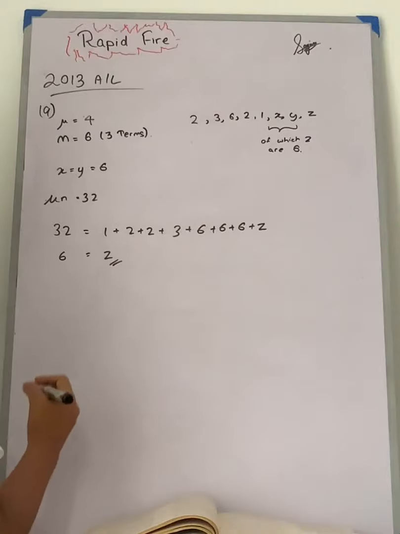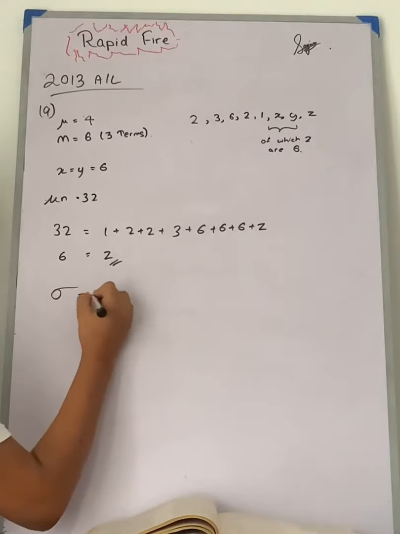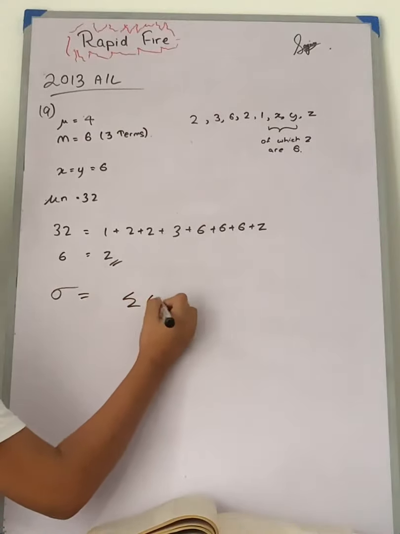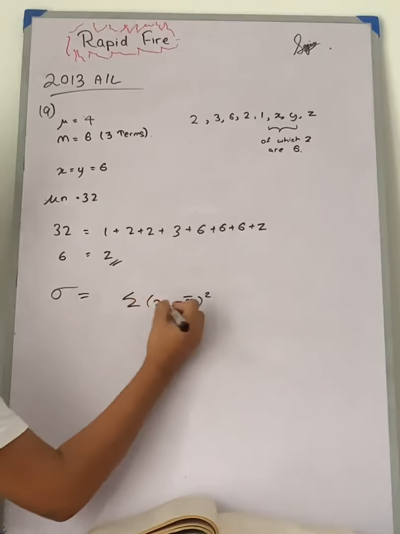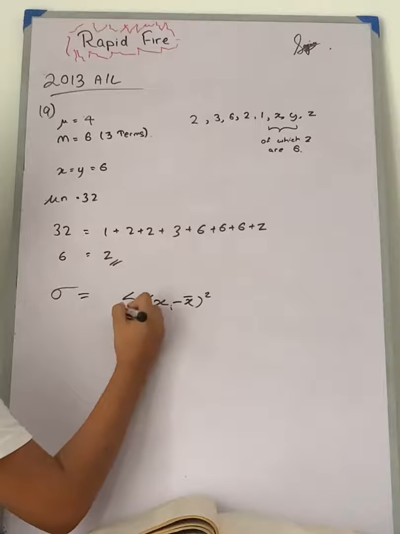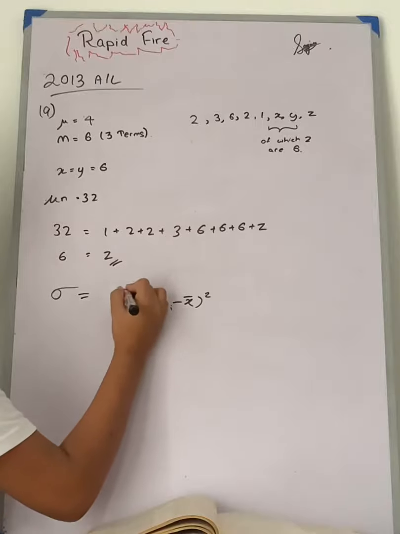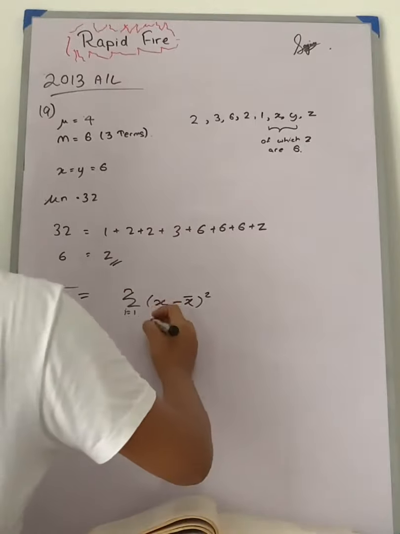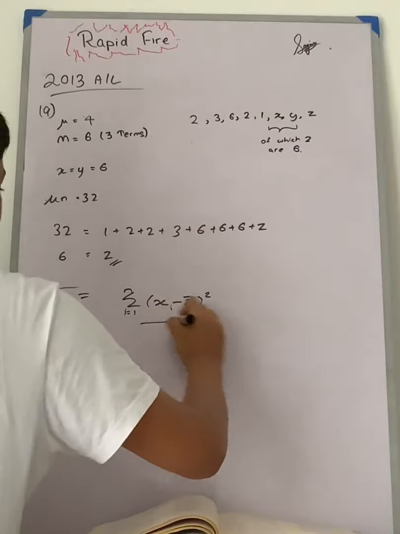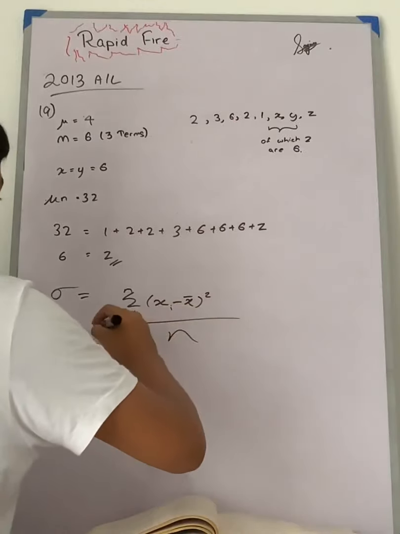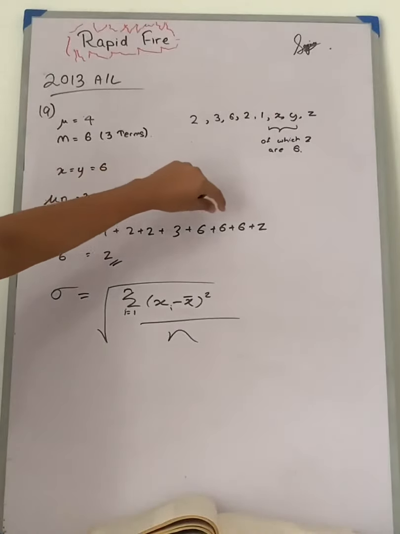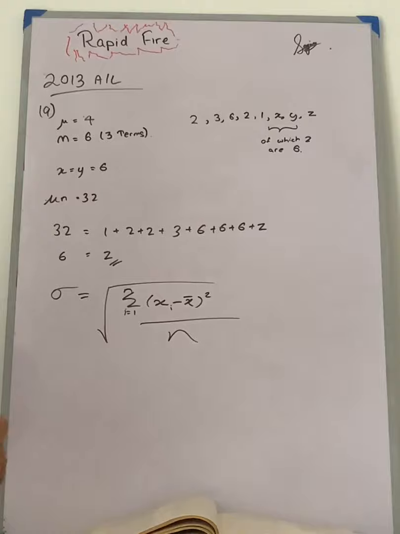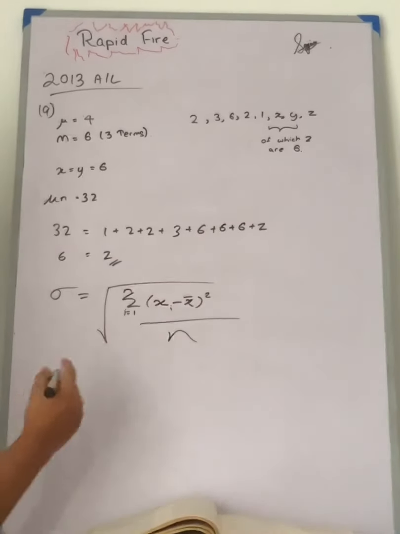Now we need to find the standard deviation. So we can find the standard deviation by this formula. We are going to take the square root of this, and we are going to add each and every term of this, reduce it by the mean and square it.